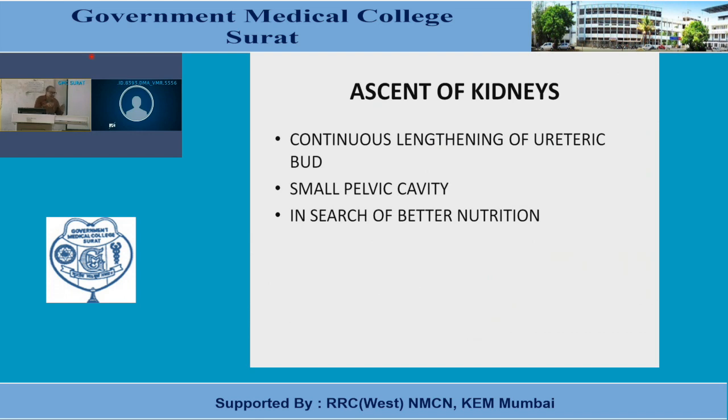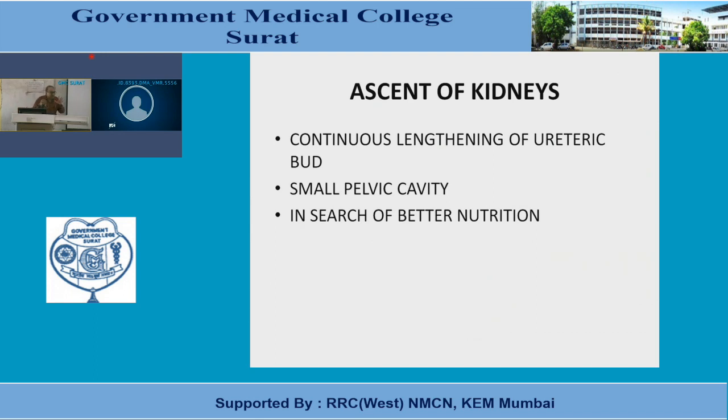So this kidney develops initially in the pelvic cavity, and here in the pelvic cavity it receives the blood supply from the median sacral artery. That is a branch from the abdominal aorta. So the median sacral artery nourishes the kidneys in the earlier stages, because the kidney is located within the pelvic cavity.